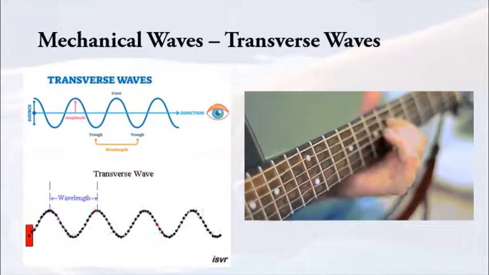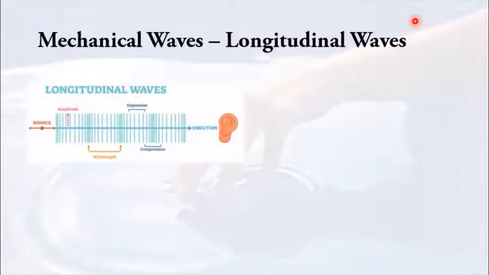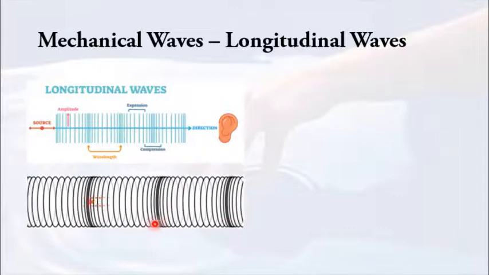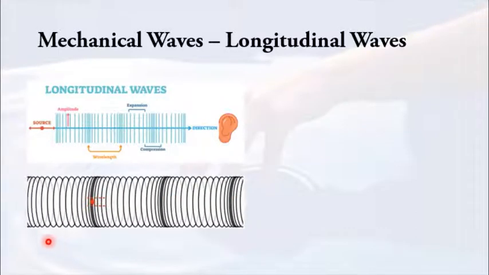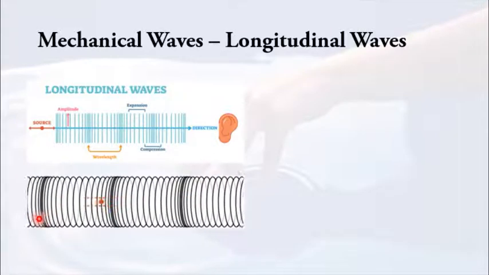Second type of wave is the longitudinal wave. A longitudinal wave is a wave that cannot be seen by our eyes, however we can hear it. For example, a source is generating a longitudinal wave, but you can't see what is going on, but you can hear the sound generated by it. This is the movement of particles in a longitudinal wave. The wave is traveling from the left to the right. If you give it energy, it will just keep traveling.